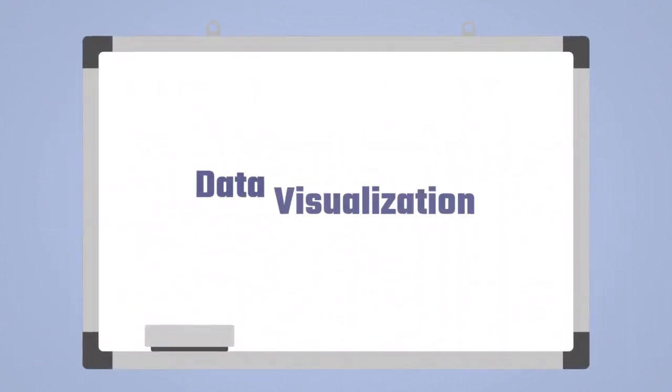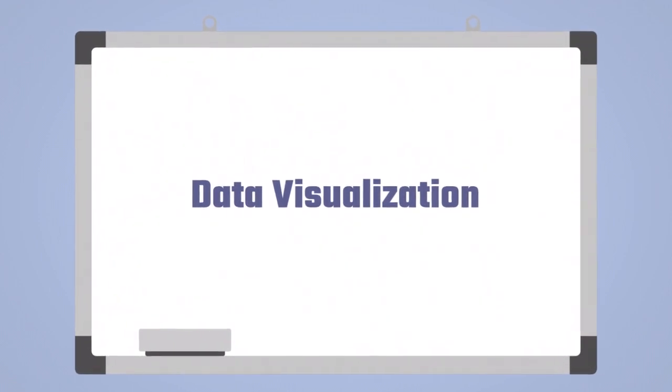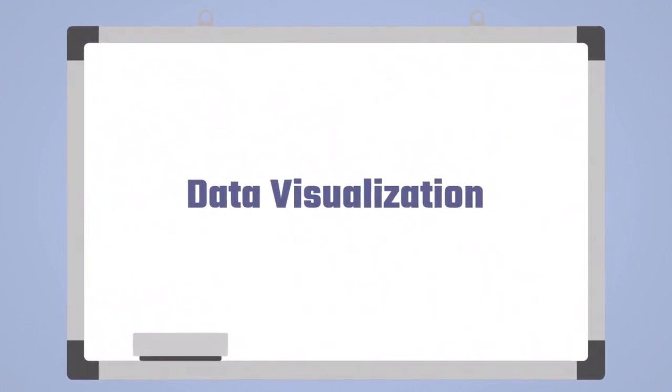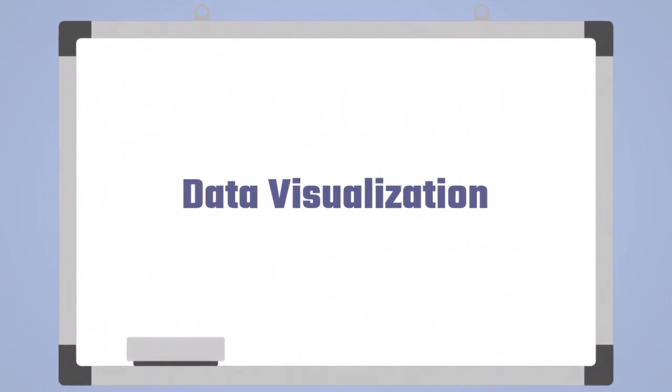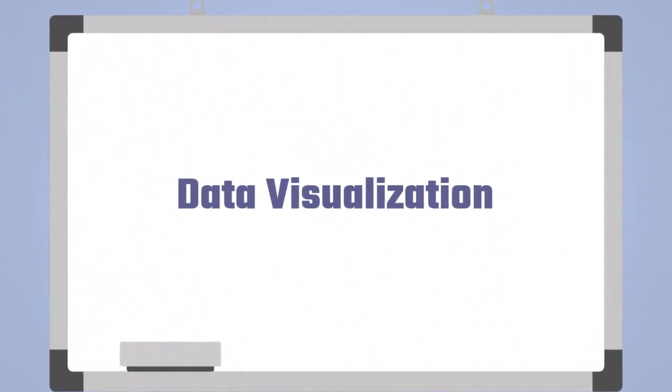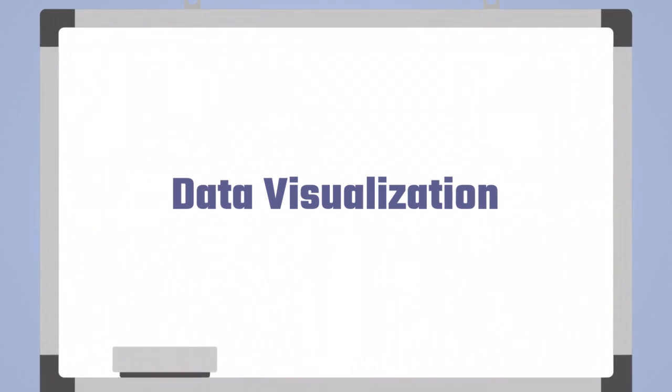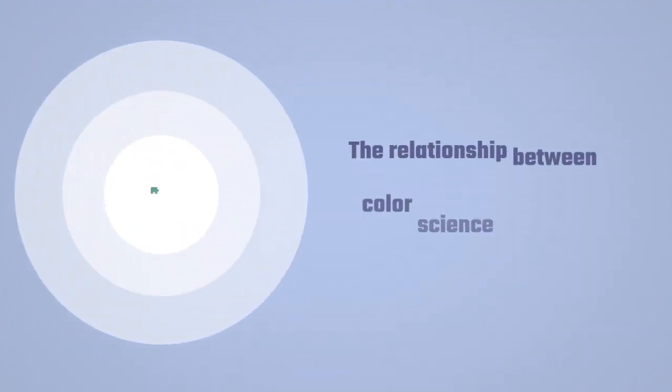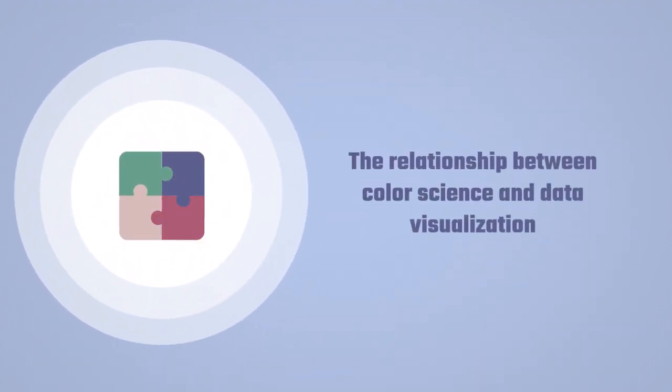Data visualization. The presentation of data in a beautifully styled and color-coordinated form, as opposed to scientific presentation methods that focus more on content than appearance. This field is gaining increasing interest among scientists, due to the prominence of visual data expression in visual media and social communication. The relationship between color science and data visualization is that colors are used to enhance the ability to understand data by distinguishing data, directing attention, and illustrating patterns.